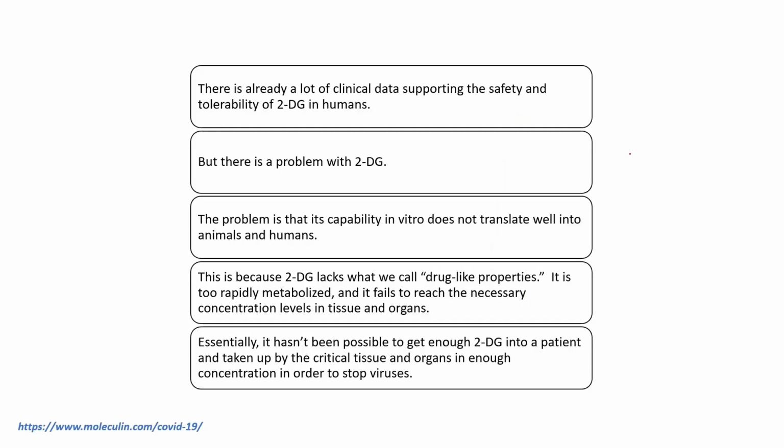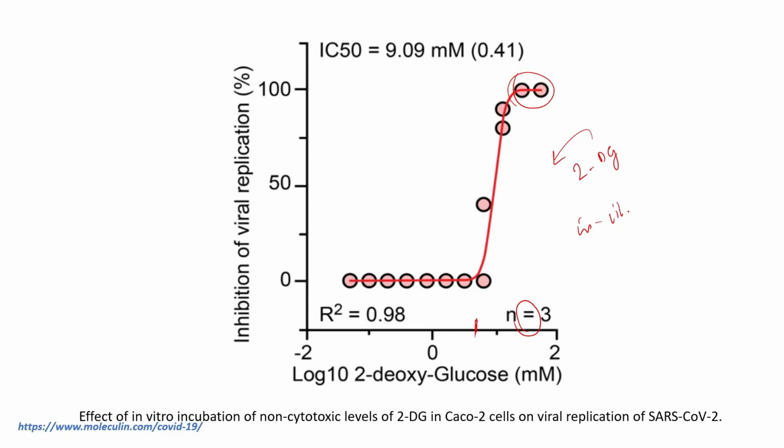There is already a lot of clinical data which supports the safety and tolerability of 2DG in humans, but there is one big problem with this 2DG molecule. These results are all in vitro conditions in which we infected these cells with SARS-CoV-2 and saw how much it inhibited the viral replication rate.